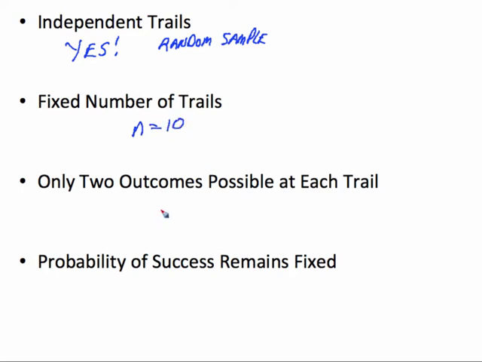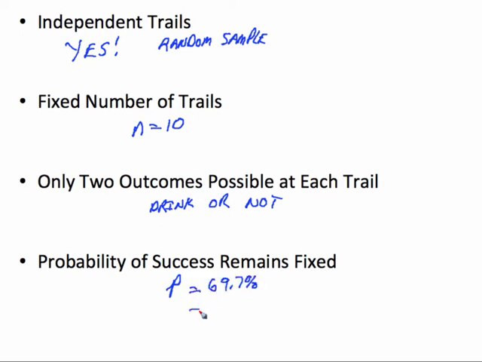Only 2 possible outcomes in each of the trials. Again, yes, either they drink or they don't drink, right? So it's either drink or not, okay? And the probability of success remains fixed. So I'm assuming that this is a rather large population that we're sampling from, so that probability of success is going to remain fixed because we have a very small sample, only of size 10. And so our probability of success here, p, was given to be 69.7%.